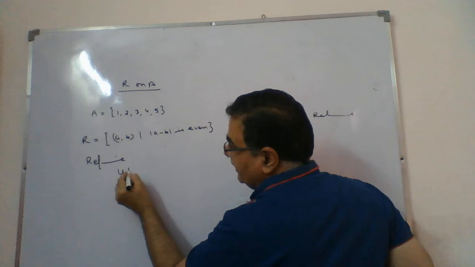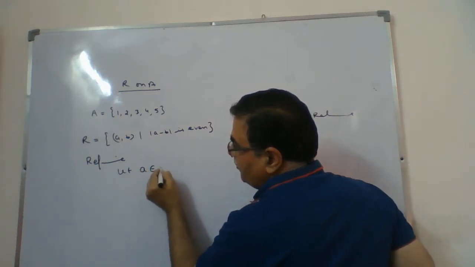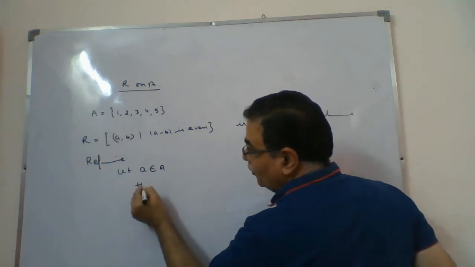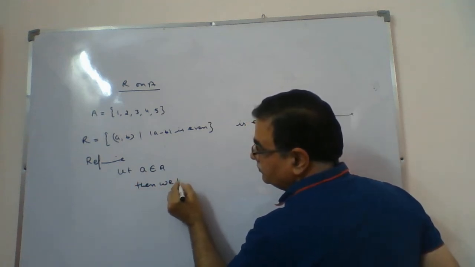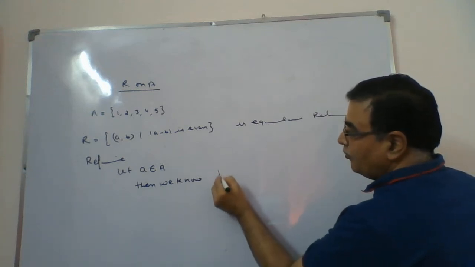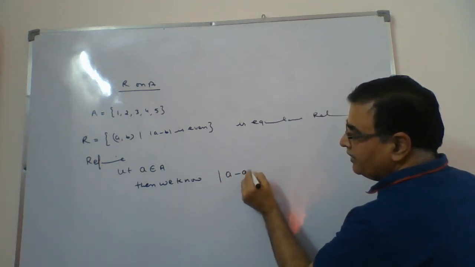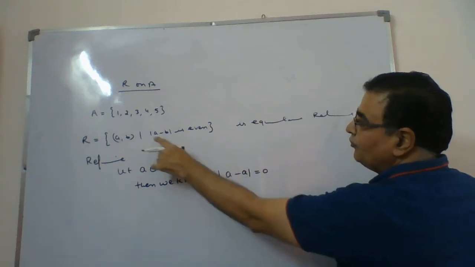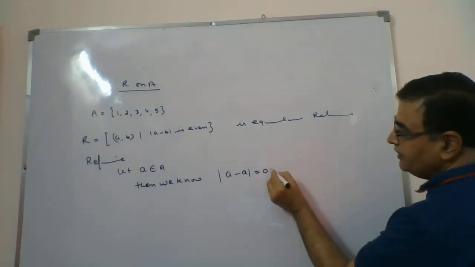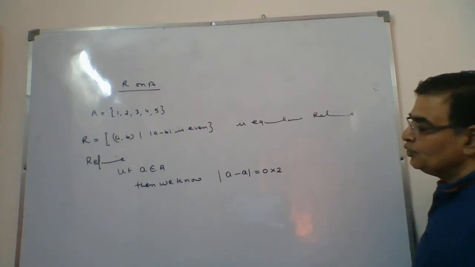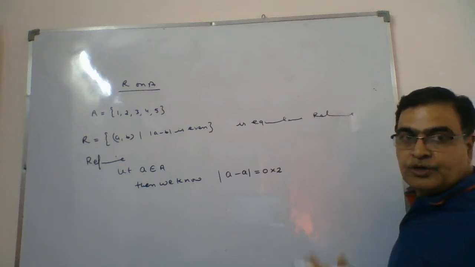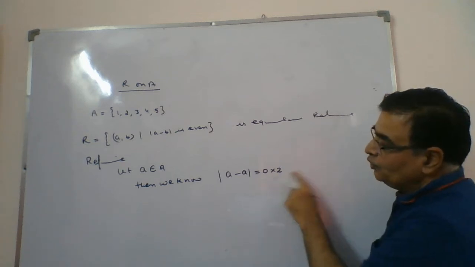So we will start. Let a be a member of A. Then modulus of a minus a is coming 0. If I take both the elements a, then a minus a is 0. And if it is 0, I can write it as 0 into 2. 0 can be a multiple of any number, or 0 can be even. So 0 into 2.